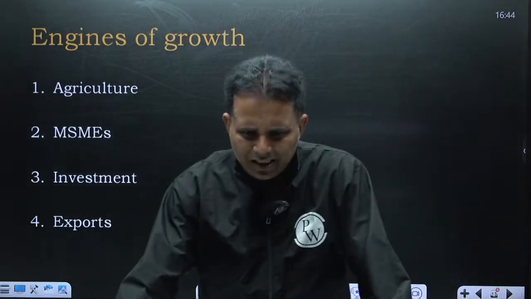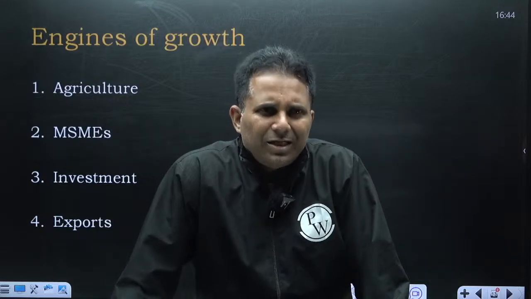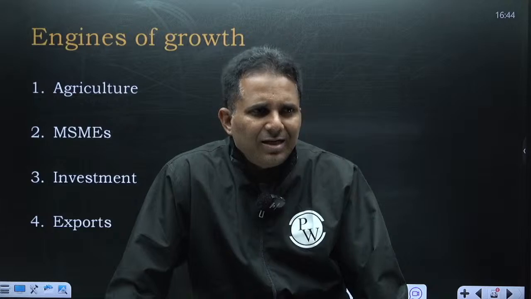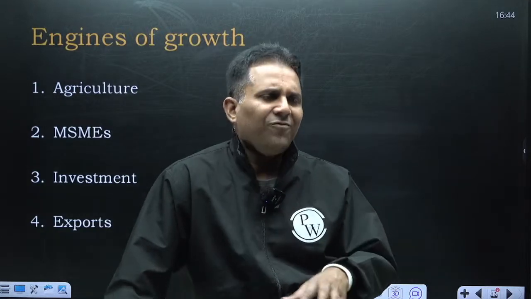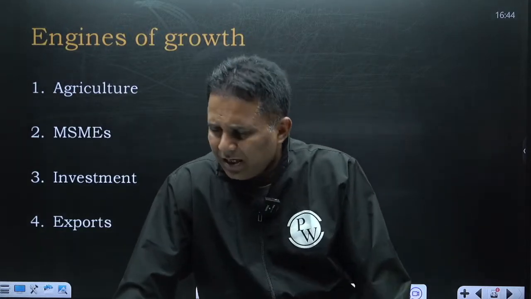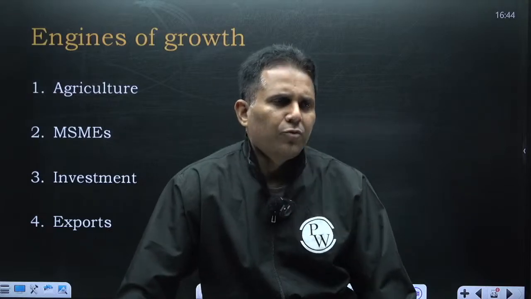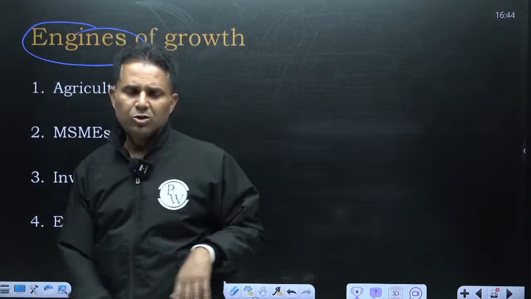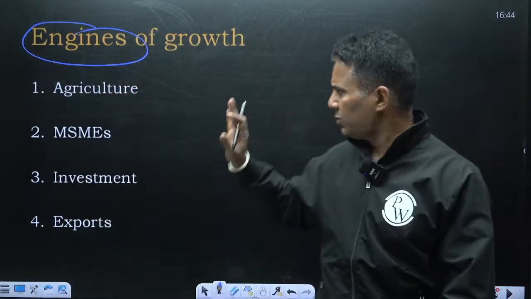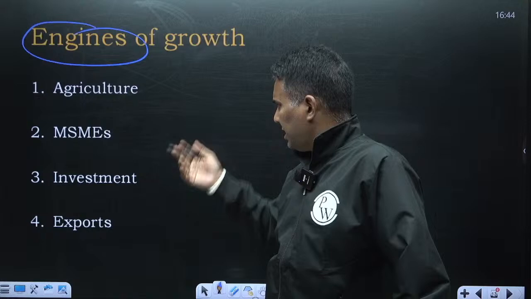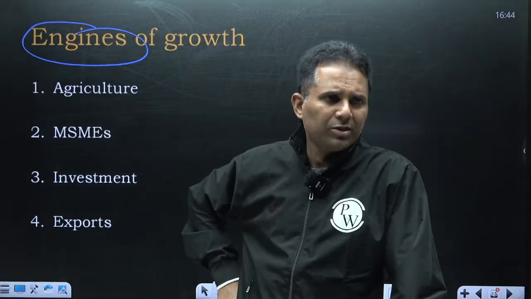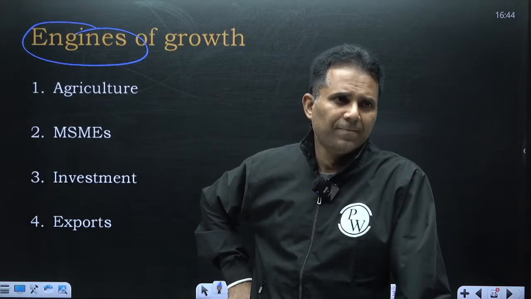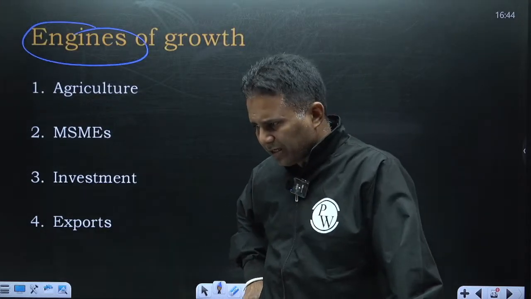Now this budget has proposed to do a lot of things, and until those things are implemented, the full details are not available. For example, this year's budget focuses on 4 engines of growth, as has been highlighted. So for the next few years, the government is going to focus on these 4 engines of growth. Government thinks that these 4 sectors will drive the economic growth: agriculture, MSMEs, investment, and exports.